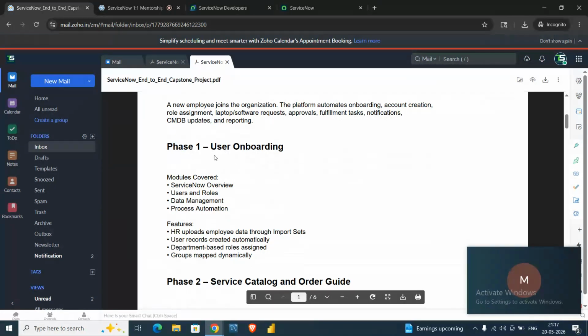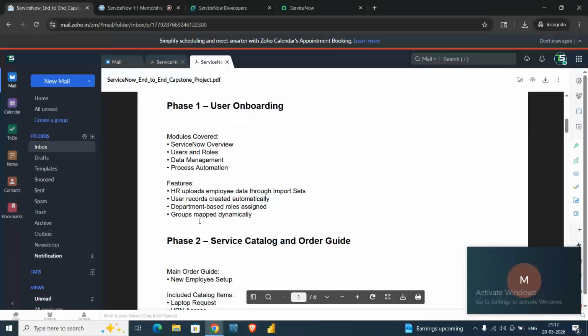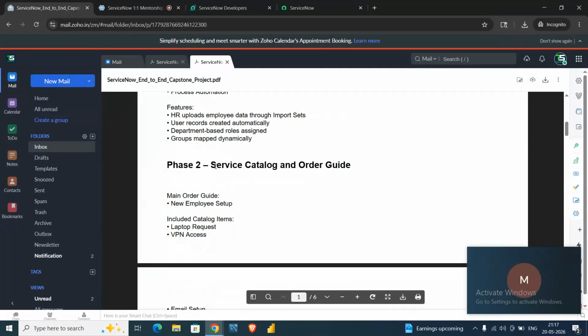First is user onboarding, like how we can onboard a user or multiple users into ServiceNow. So this is the first thing we are going to cover today. After that, we can go for service catalog and order guide.